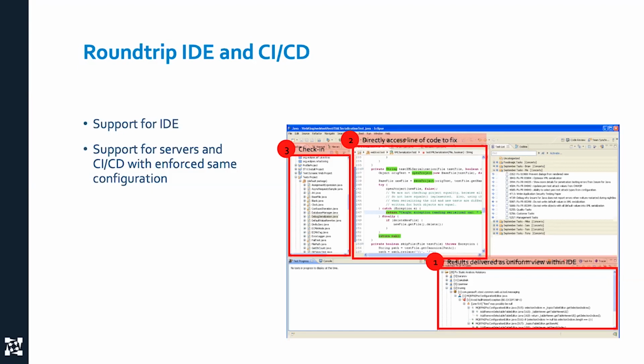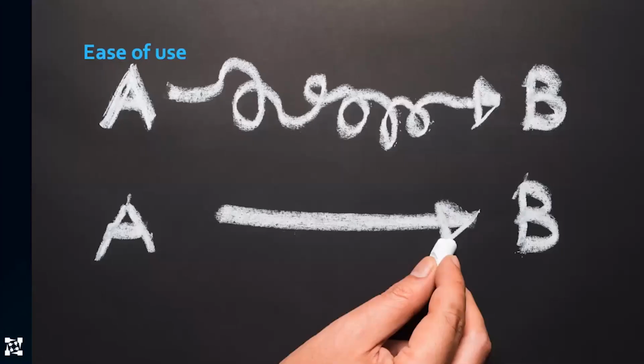Yet most tools don't do this, but this is super critical to effective running if you're trying to do continuous. If you've got a CI/CD pipeline, you've got to be able to make sure that the results go back into the IDE. I can't stress how important that is.